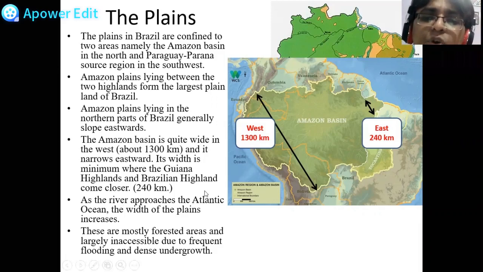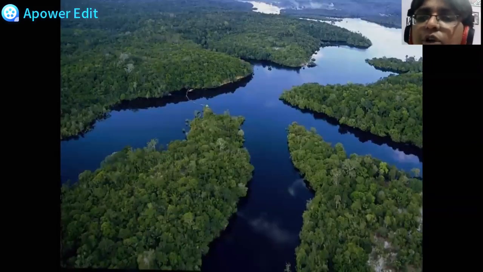There are mostly forested areas and largely inaccessible due to the frequent flooding and dense undergrowth. Inaccessible, वो areas जो यहाँ पे जाना मुश्किल हो उसको बोलते हैं inaccessible areas. See the equatorial forest. Do you think is it accessible? Accessible मतलब is it easy to go there? No, absolutely not. Most of the Amazon plains are covered by the tropical rainforest. The forest which I just showed you, that is a tropical rainforest.